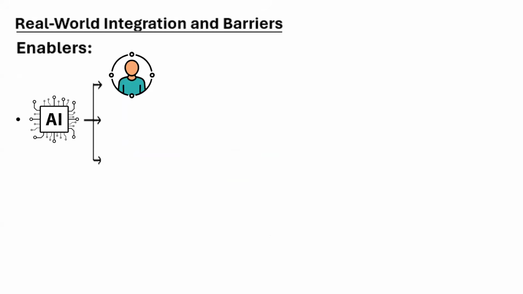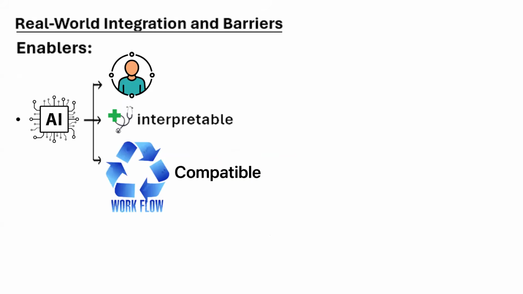And with regards to enablers, AI has to be human centric, and it should be clinically interpretable. So whatever solutions AI is giving should be clinically interpretable, and it should be workflow compatible. And AI's utility should be to assist, and it should not be with an intent to automate your work.